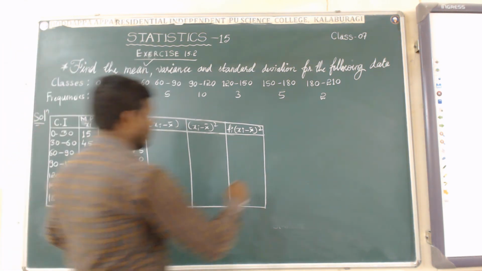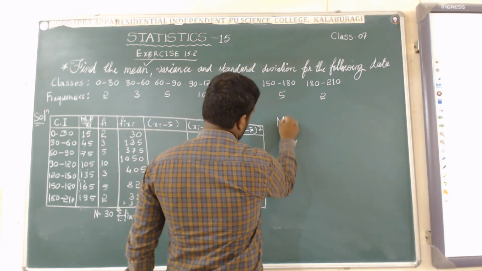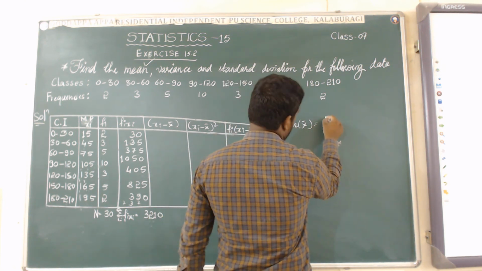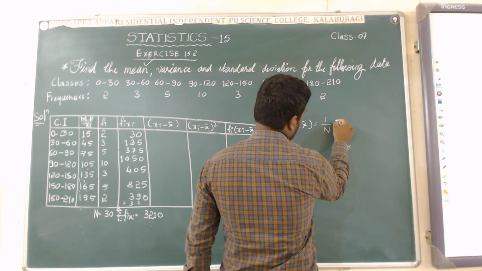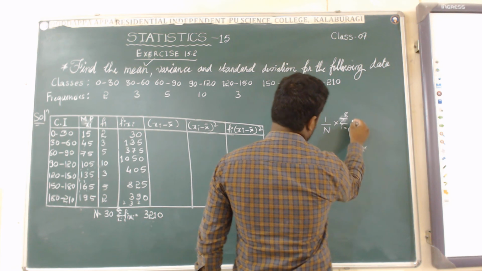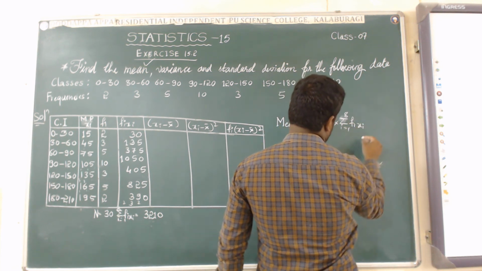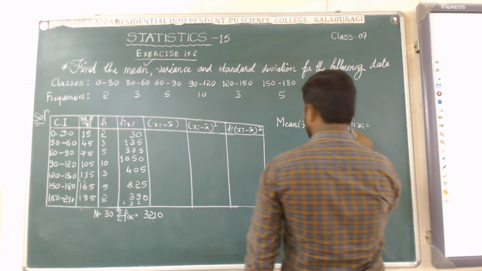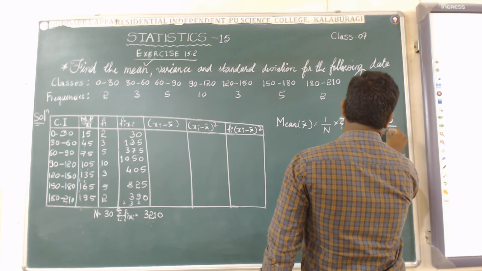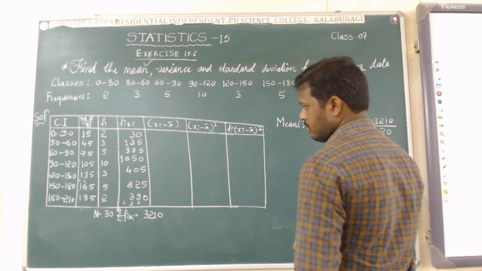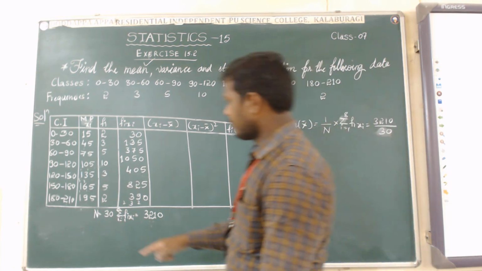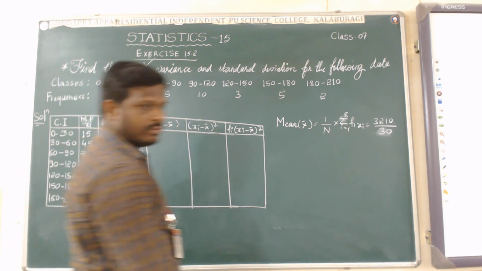Then let us find the value of the mean, that is x bar. How to find x bar? Mean, x bar equal to, I will write the formula first of all, that is 1 by capital N into summation i equal to 1 to 8 fi into xi. Let's substitute the values. What is the value of this one? 3210 divided by 30. N value is 30. Yes or no? Now let us simplify.